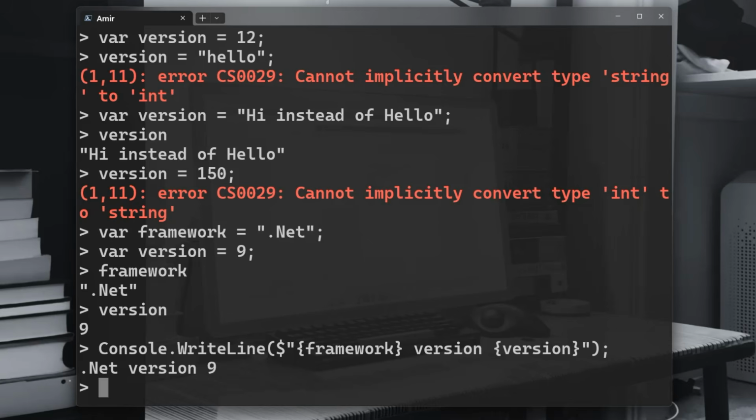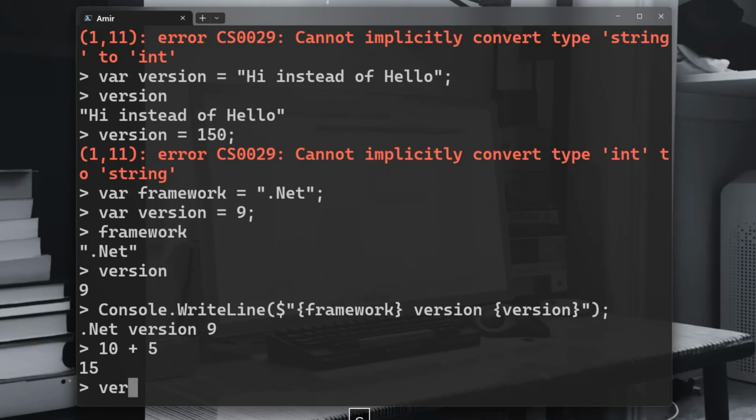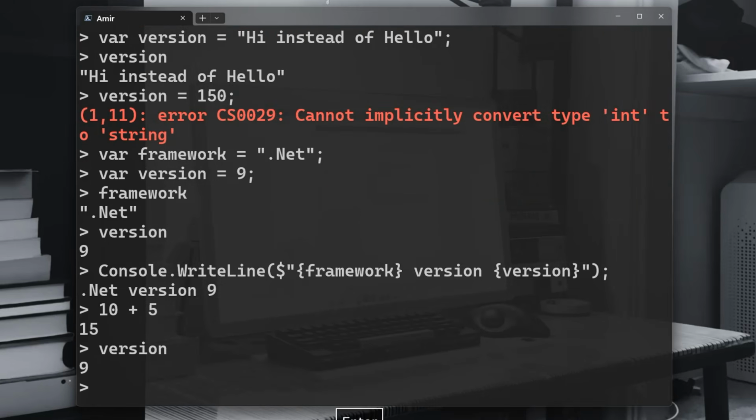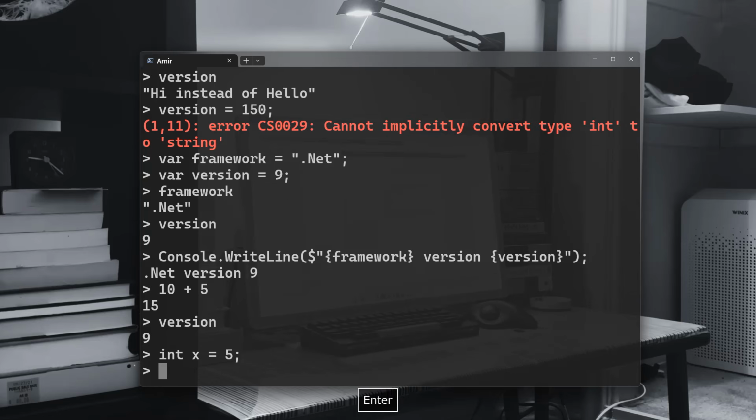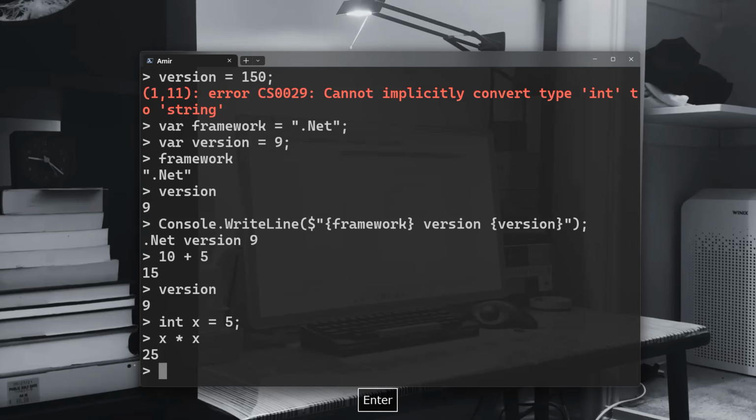Okay, so any expression in programming is code that produces a value. So an expression in programming is code that produces a value. If you do 10 plus 5, this is an expression. Version here, this is an expression. If you have, for example, int x equal to 5, if you would do x multiplied by x, this is an expression. So all of these produce values, hence they're called expressions.